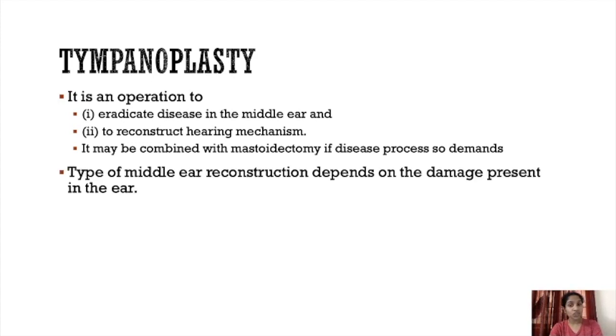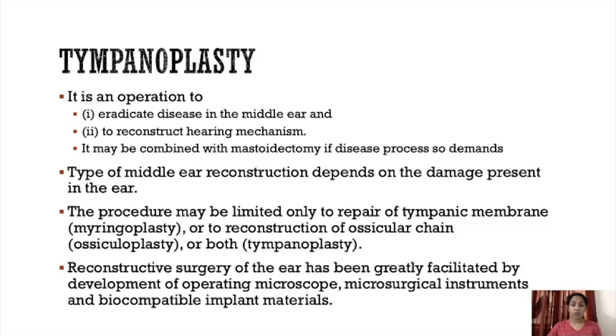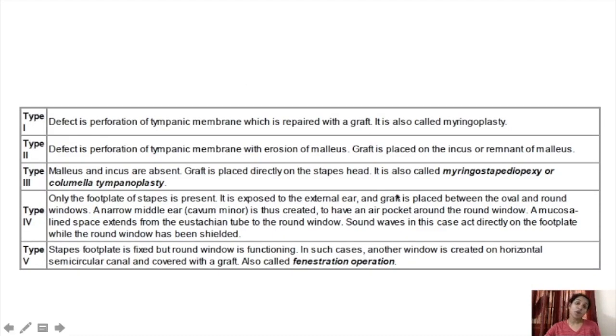The type of middle ear reconstruction depends on the damage present in the ear. So the procedure may be limited only to the repair of the tympanic membrane, then it is known as myringoplasty, or to the reconstruction of the ossicular chain, then it is known as ossiculoplasty, or both. If both the ossicular chain and the tympanic membrane have to be reconstructed, that is known as tympanoplasty. Reconstructive surgery of the ear has been greatly facilitated by the development of operating microscopes. So these are the types of tympanoplasty: 1, 2, 3, 4 and 5.